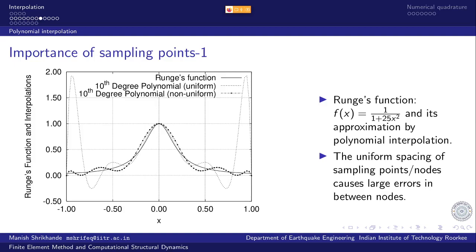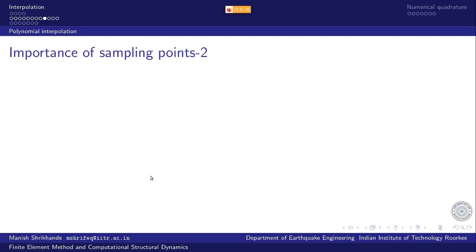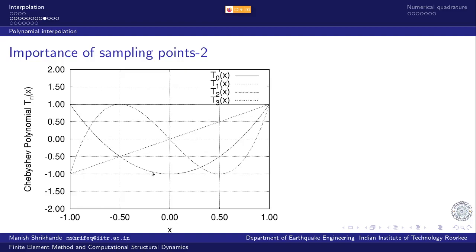We do not know how to obtain the best position of sampling points. What we do know is nearly optimal sampling point positions, and that is obtained as roots of Chebyshev polynomials. Chebyshev polynomials are orthogonal polynomials, and they are recursively generated.